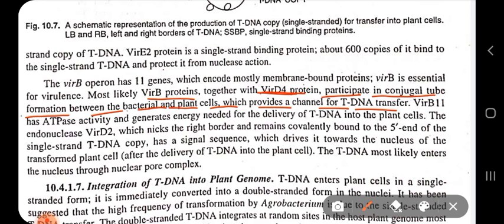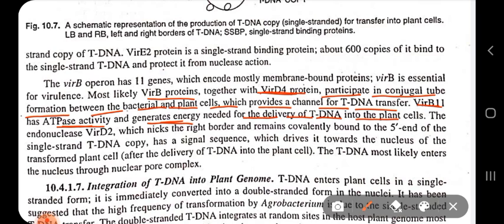There are many VirB proteins, and one of them is VirB11. VirB11 has an ATPase activity which generates the energy for delivery of tDNA into the plant cells. So for movement of the tDNA to be integrated into the plant cell, we need movement, and for movement we need energy, and that energy is provided by VirB11.